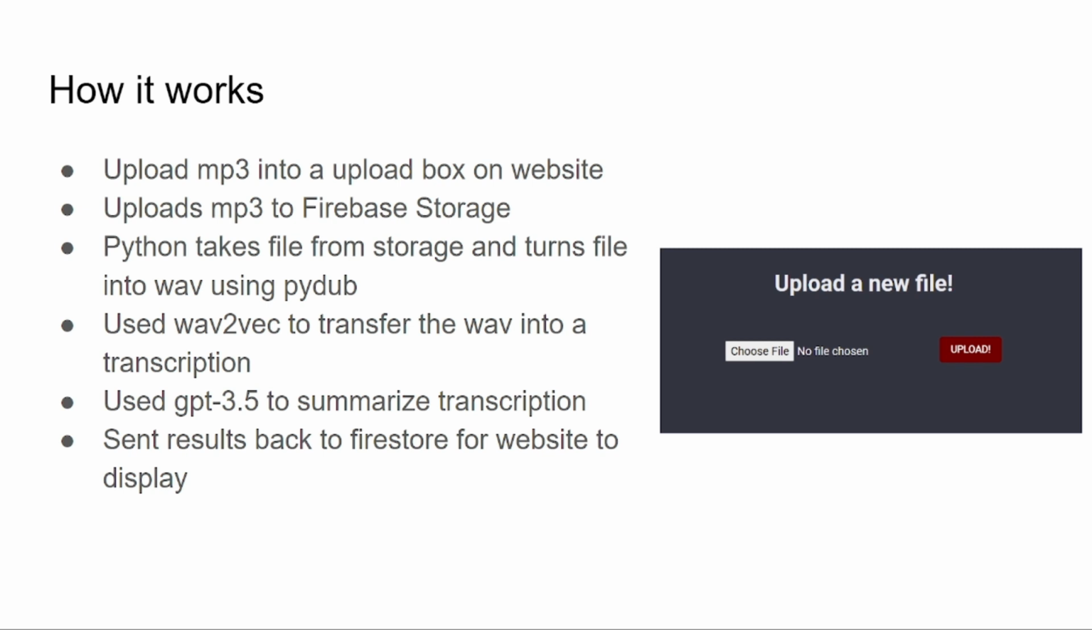So we set up this mini pipeline, and we use the PyDub library to first convert the MP3 to wave, so that we can use Wave2Vec to transform the wave into a transcription. Finally, we take the transcription and do a slight bit of prompt engineering with GPT 3.5 Turbo to get a nice summarization out of it. Then we send the results back to Firestore so our front end can pull it. And now I'm going to demo that.